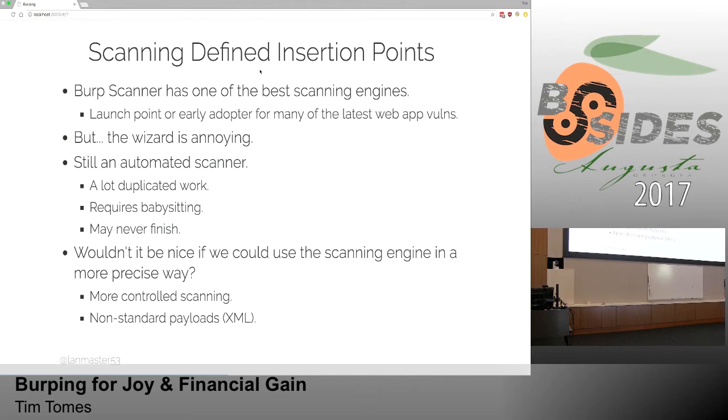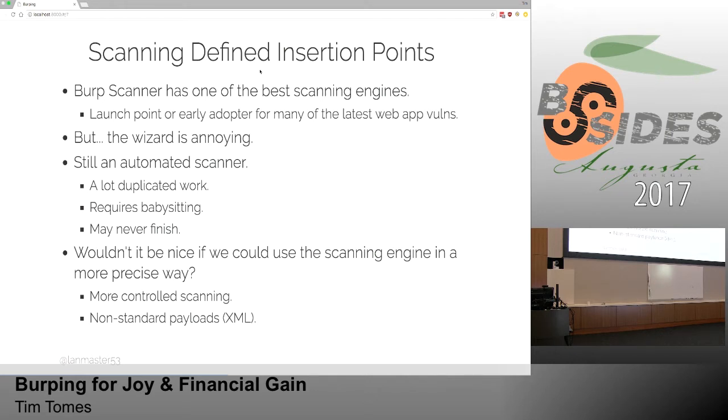But anybody that's used it knows that the wizard is incredibly annoying, right? The thing is, you've got to go through and look at all the different requests and select the ones you don't want to scan, and you just got to go through this configuration piece, and then it ends up suffering from a lot of the same problems that your other web application scanners do, and having a lot of duplicate work. So when you go through that wizard, you look at the different requests it's going to scan, it may scan the same request 3 different times because there's a change in one parameter between those 3. And so you're duplicating scans against the other 9 parameters, or whatever it is, just to scan that one. It's not super intelligent in that regard, and it really can't be.